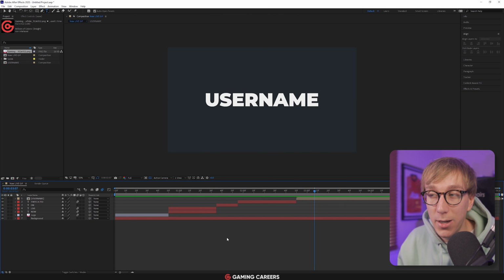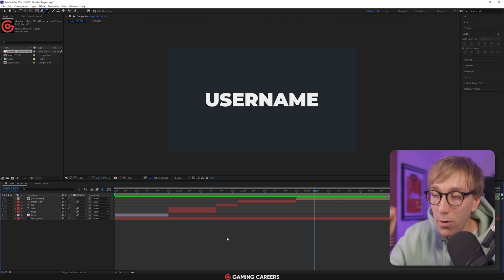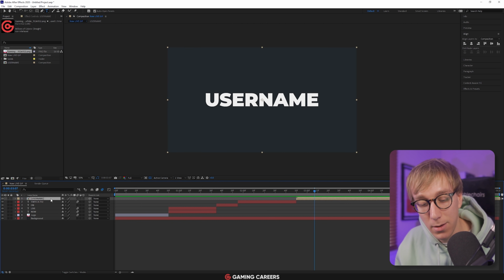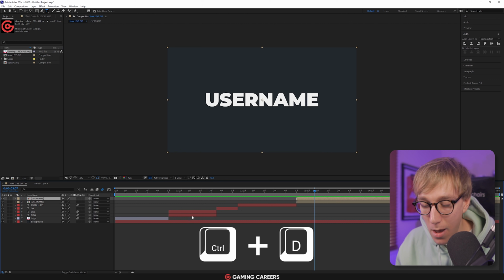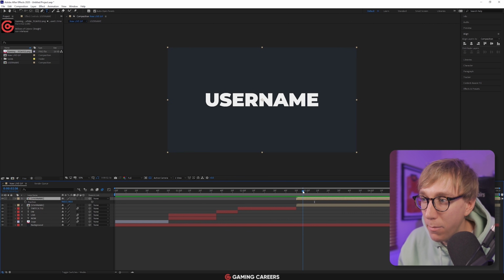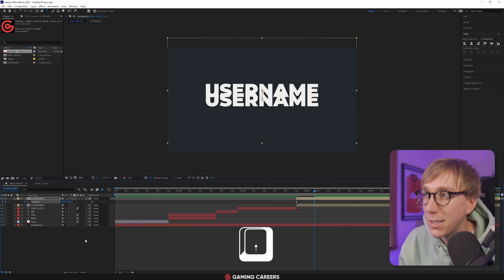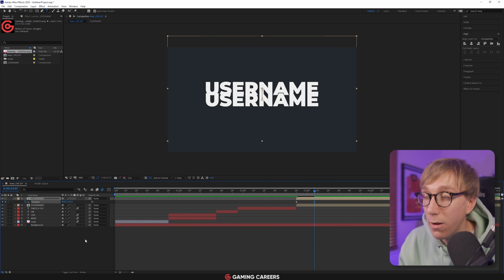So let's create that first stack, which is going to move from the middle and move up just once. So let's duplicate the username layer by Control D, press P to open up the position keyframes, make sure our timeline's at the beginning, add a position keyframe where it's in the center, and then move forward roughly 20 frames or so, and we're going to move it up just by using the up and down arrows. So I'm going to move it up so that there's still a little bit of overlap, which we'll get rid of when we start to use a mask, something around about there.